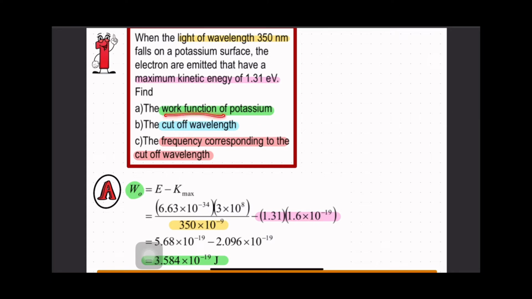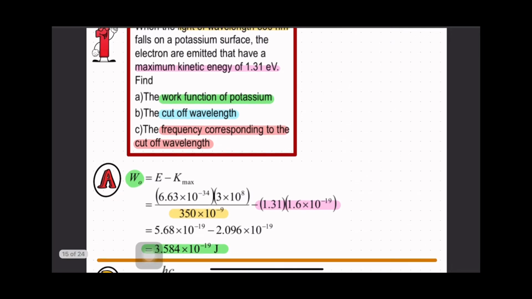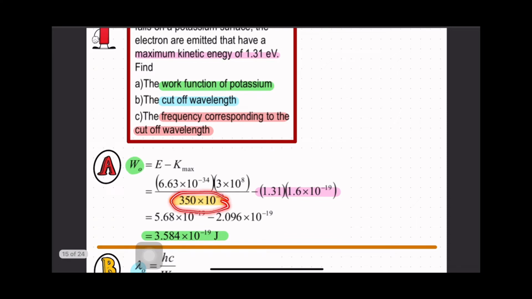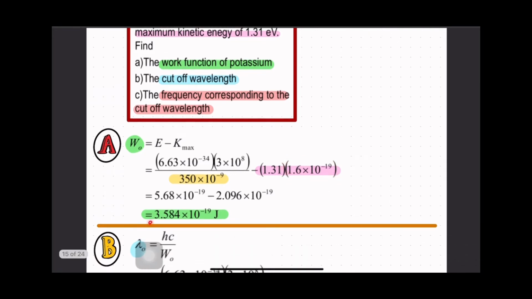Okay, how to determine work function? Because they give you kinetic energy and they give you the wavelength of light. Jadi kita boleh guna Einstein formula. E is equal to work function plus Kmax. Rearrange the equation with work function as the subject. So energy is equal to hc over lambda, sebab dia bagi lambda light kan. Okay, hc over lambda and then minus Kmax. Kmax you dalam electron volt, you kena tukar dalam joule. Jadi electron volt you darab dengan conversion unit 1 eV kepada joule, 1.6 times 10 to the power of negative 19. So kita akan dapatlah work function dalam joule.